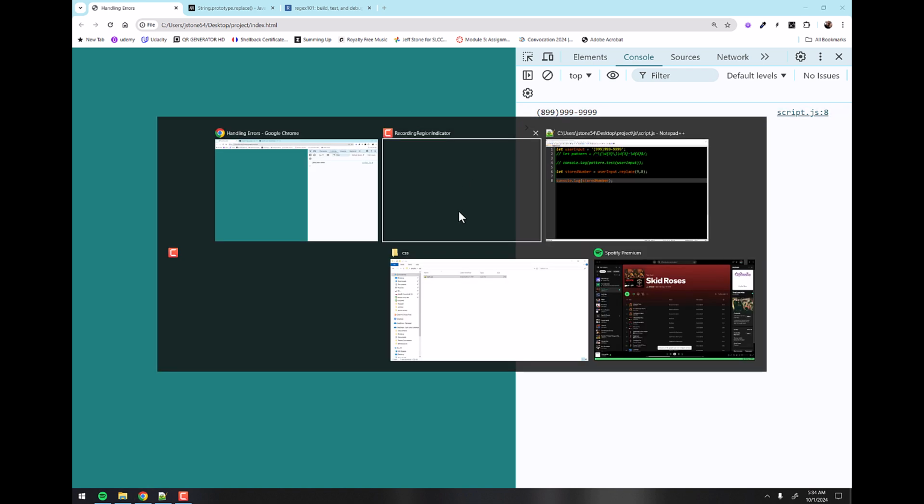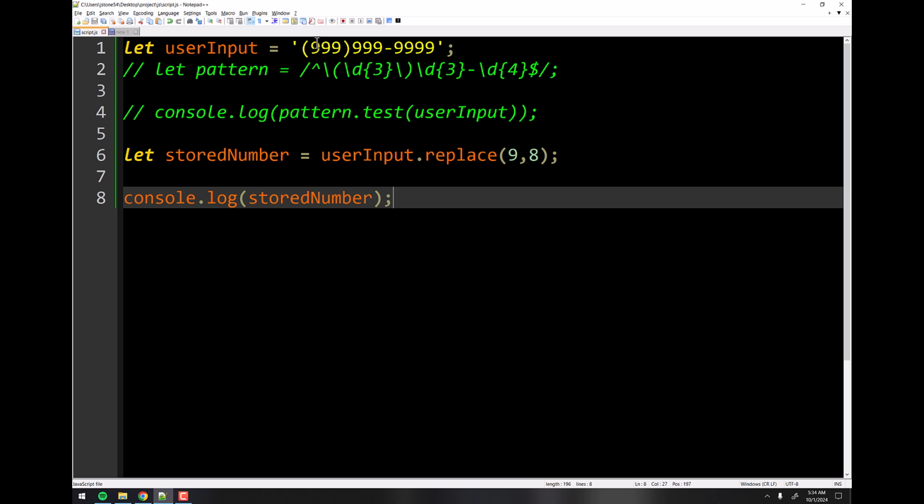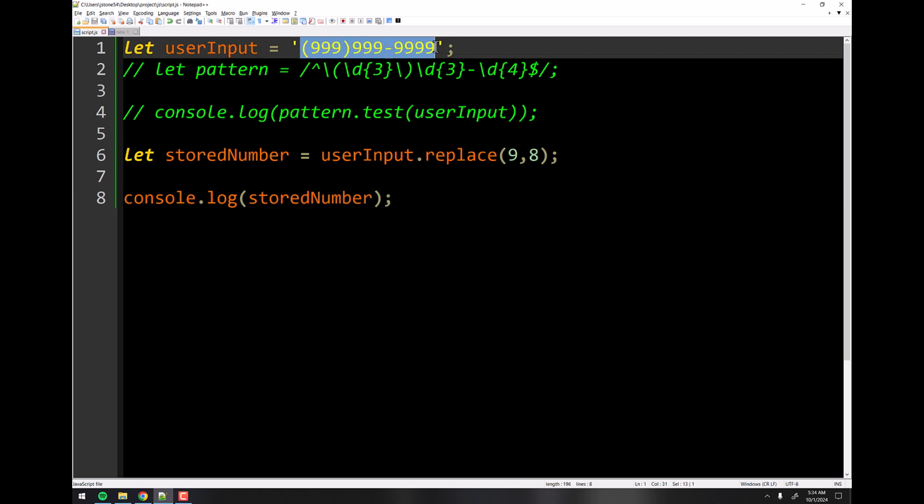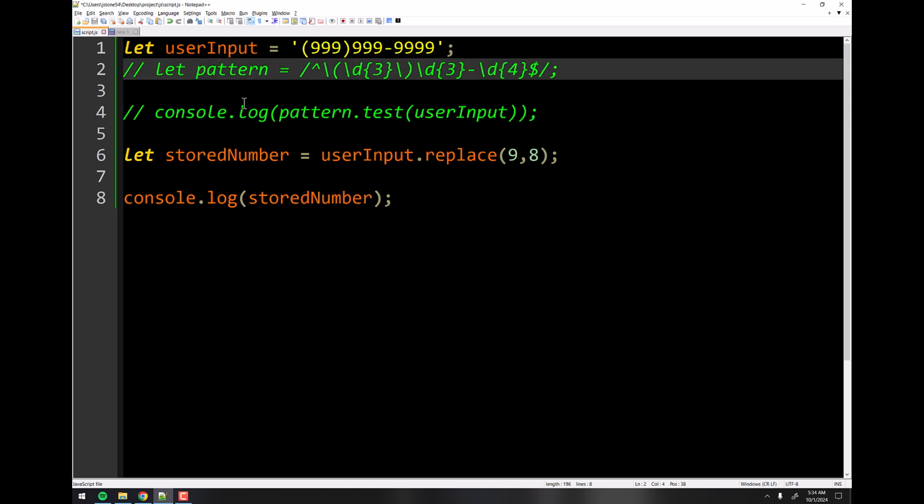Okay, but we don't want to do that. What we want to do is replace this whole thing with just 99999, right? So what we want, let's turn this back on so we can just see it.